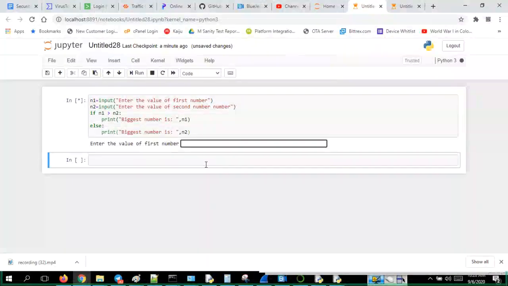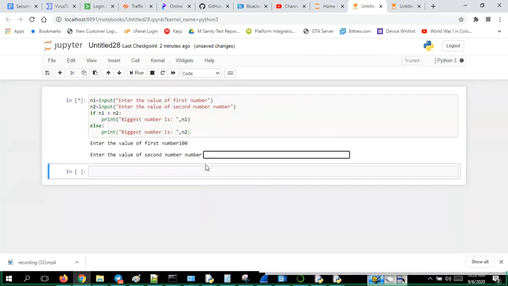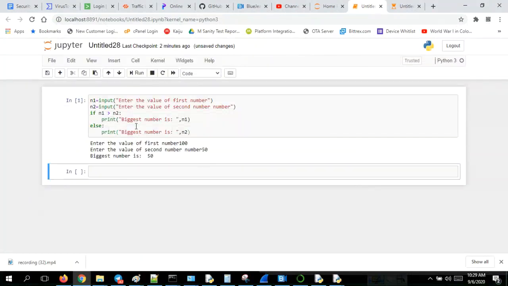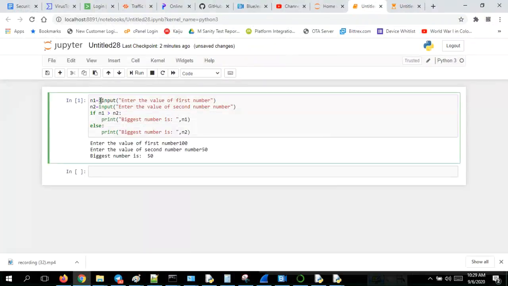It asks me, 100 is the n1 I give. Then the second number I'll give 50. Which number is the bigger one, guys? 100, right? So why did it show n2? Oh, guys, I'm sorry. I have to convert it into int. I have not converted to integer.